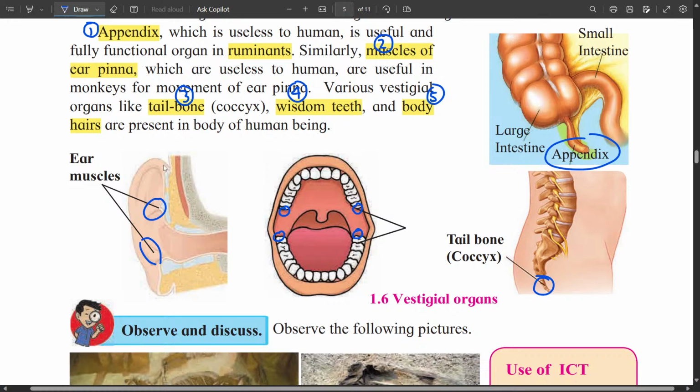So vestigial organs are also an evidence of evolution. That means human, ruminant animals, then carnivores, then animals like monkey, they all had a common ancestry, and that's why human beings still have these vestigial organs.